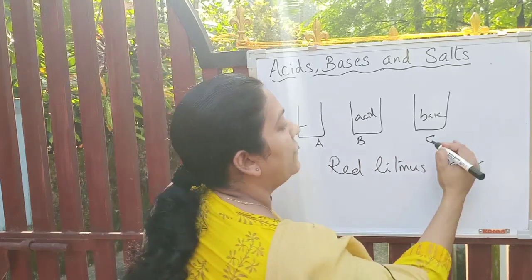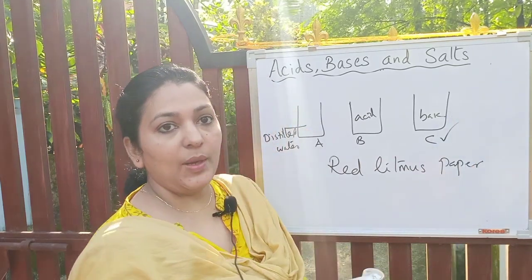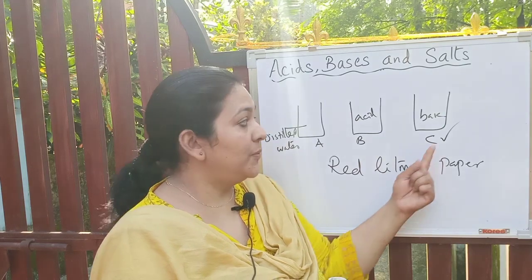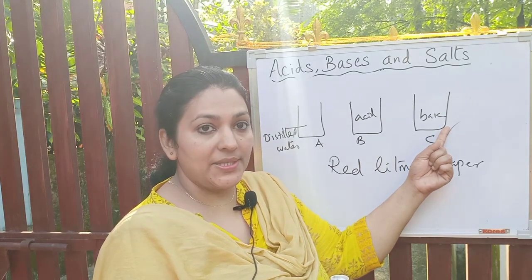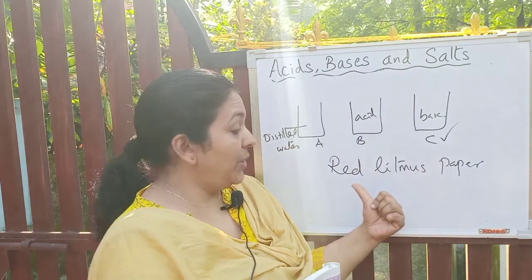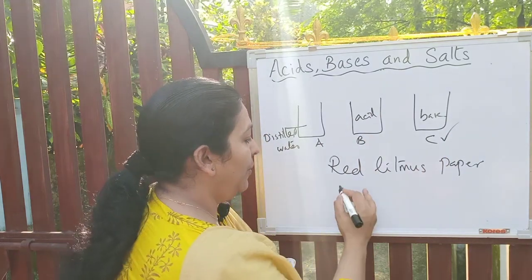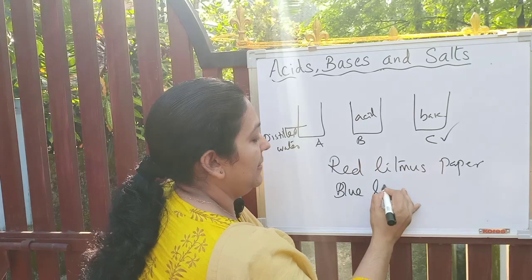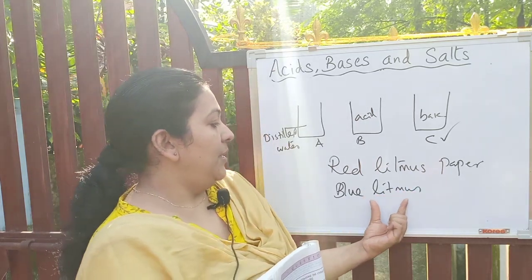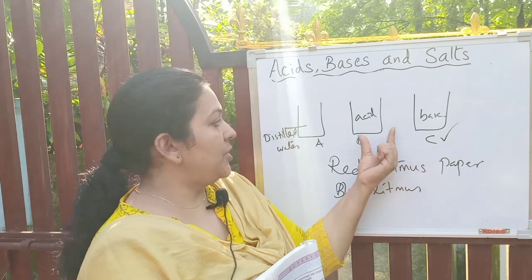So you can identify C first. Now you have blue litmus also, from the base. How will you test? Now you have red litmus, also you have blue litmus, isn't it? Now with the blue litmus you can check acid.